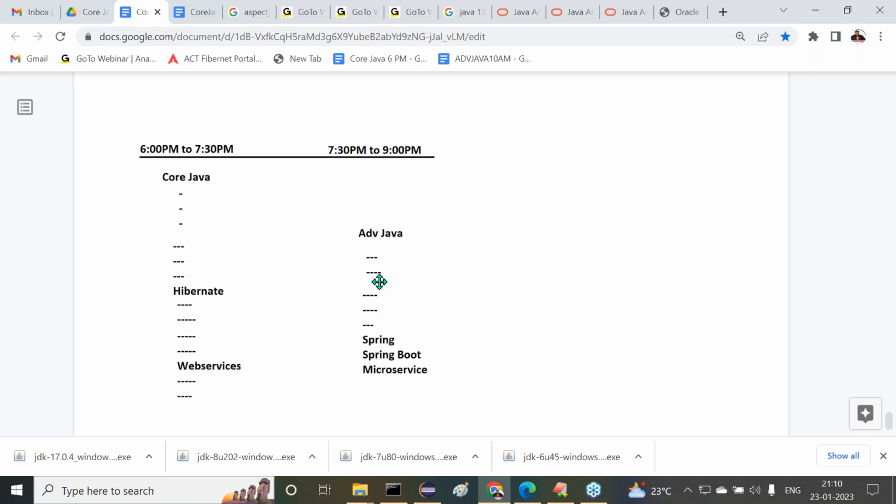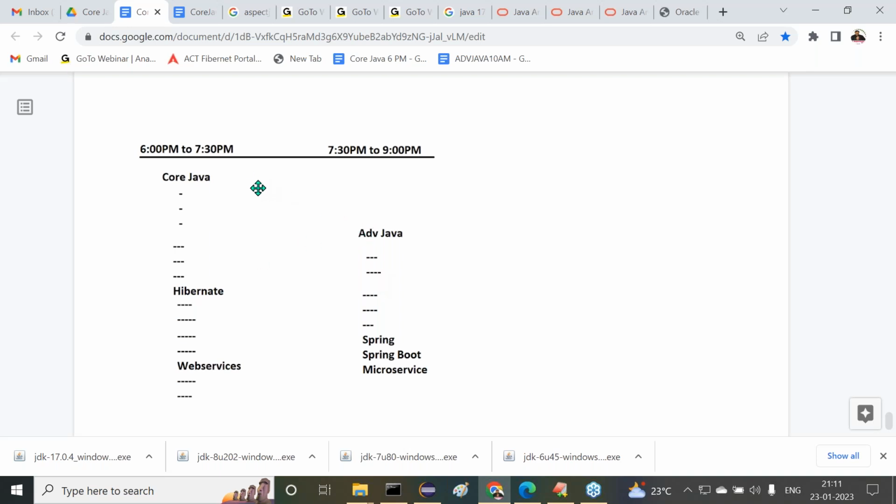One more thing I'm telling you. As I said already, my approach is totally a content-focused approach, not like a job guarantee program. What happens in job guarantee programs now? Within 3 months of time, total full stack is going to be completed. What are we able to learn? Strictly speaking, my entire core Java is not going to be completed within 3 months. Understand my point? Because of that, this is exactly the schedule I'm telling you.